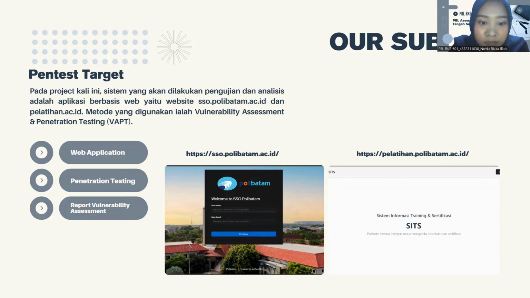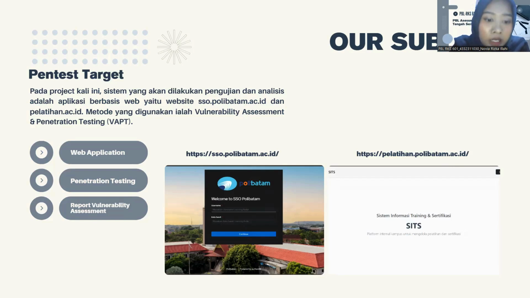There are three main stages in our project. First, web application, which is the process of understanding and analyzing the web application that becomes the testing target. Second, penetration testing, which is the stage of simulating attacks to determine whether there are security vulnerabilities that can be exploited.